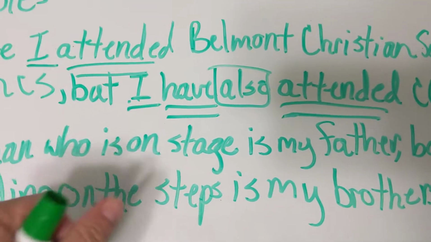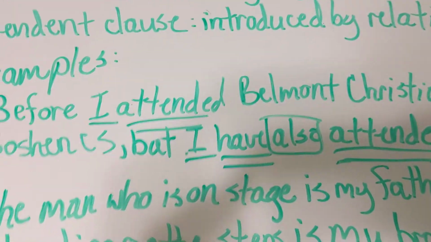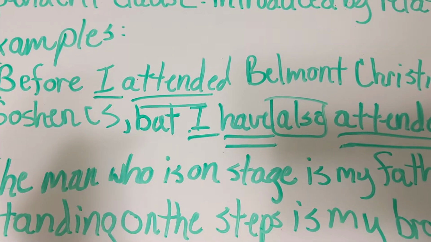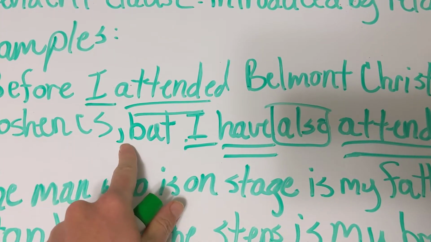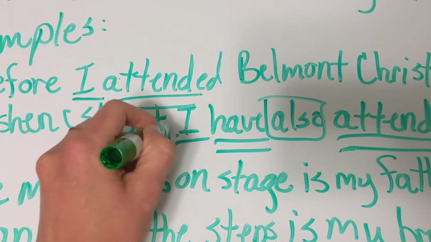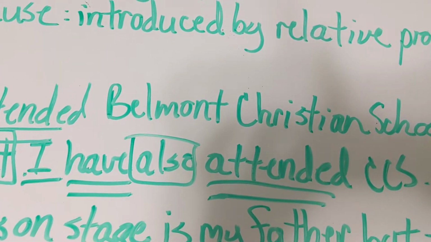Remember a couple days ago when we were doing the compound exercises, I had you box either the semicolon, or the comma and the coordinating conjunction. So we have, notice right here, a comma and a coordinating conjunction. So I'm going to box that, just to continue to help me as a visual, help me to see that.